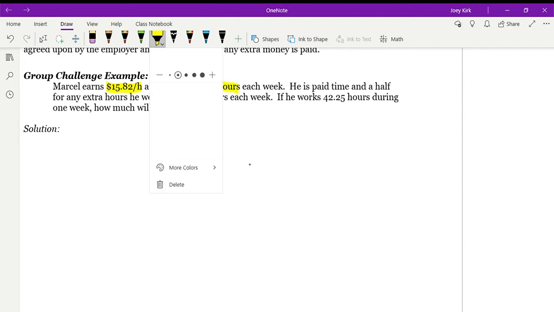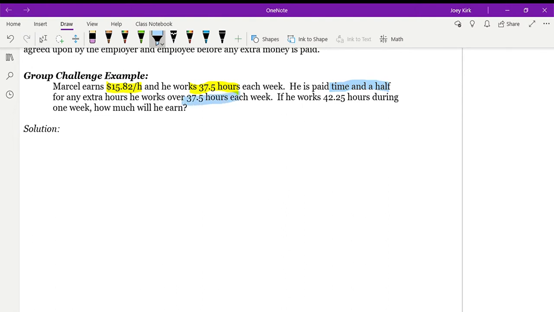That's his regular earnings. He gets paid time and a half for any extra hours he works over 37.5 hours each week. If he works 42.25 hours during 1 week, how much will he earn? That's what we're going to try and find out.